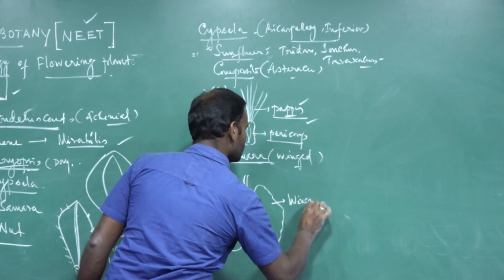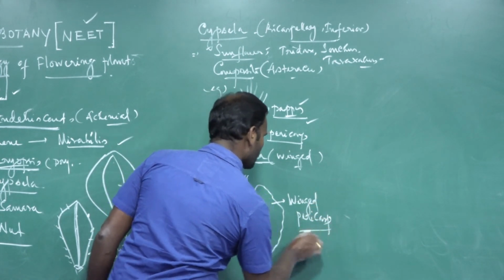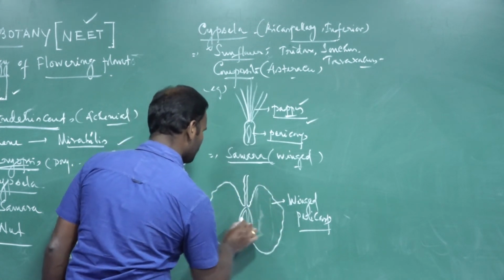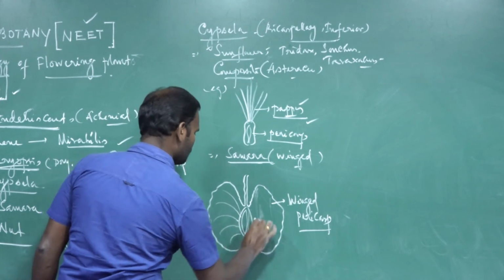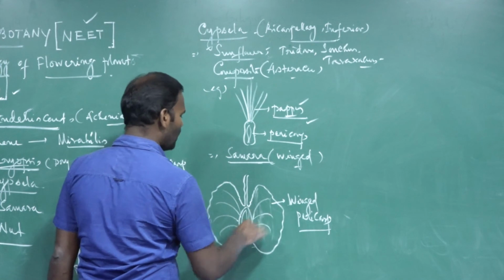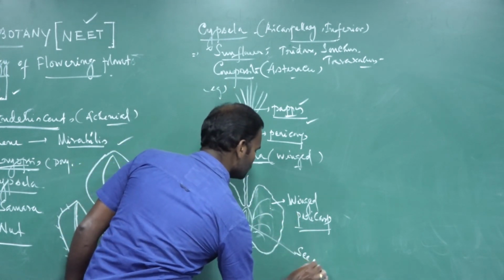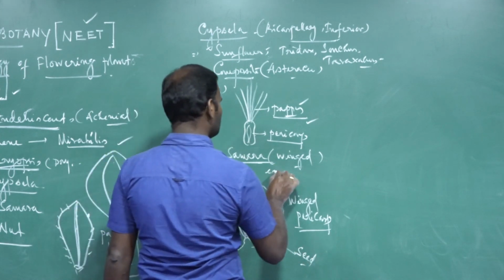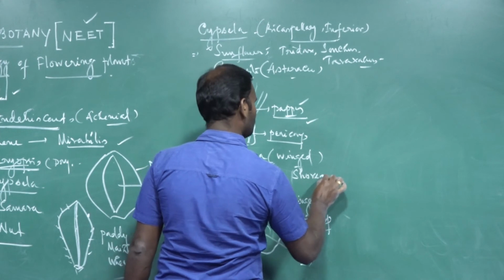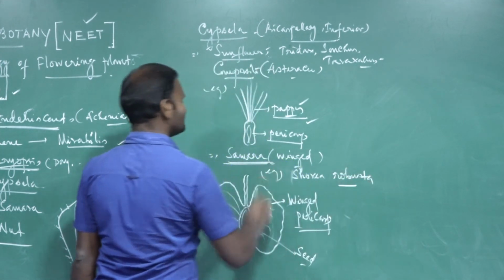The wing is a wing-like structure developed from the pericarp, the fruit wall. It is called a winged pericarp. For example, Shorea robusta. It is a Samara.